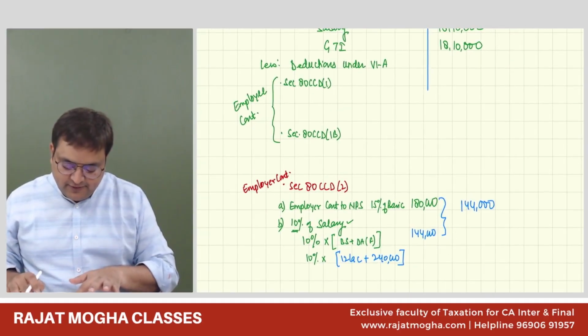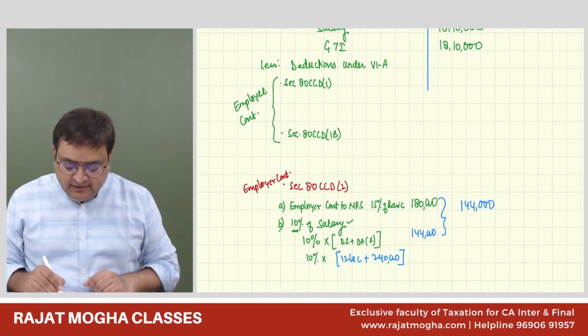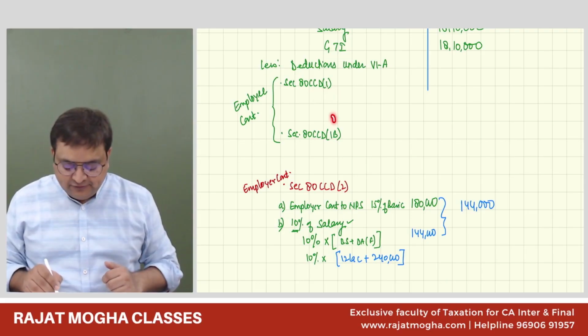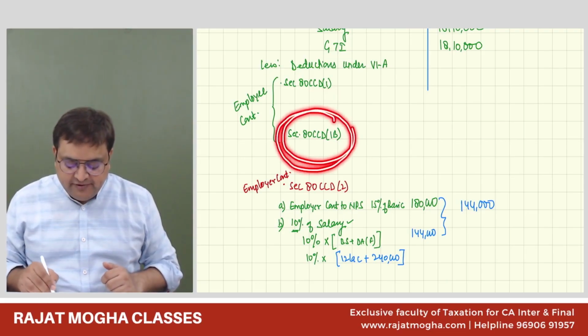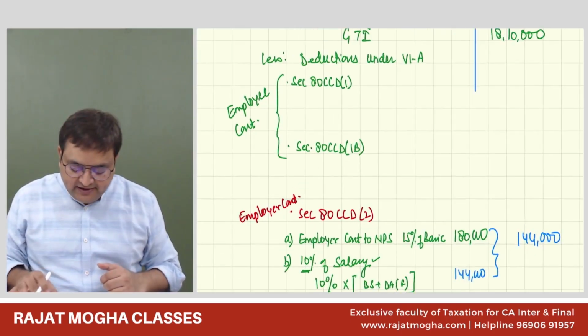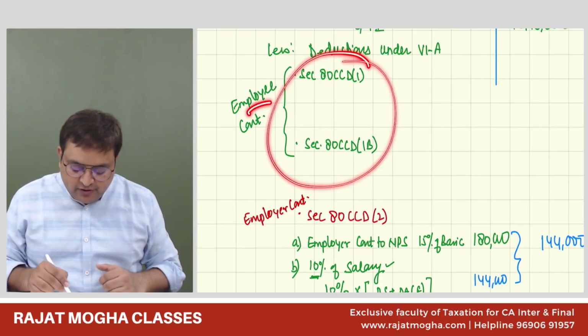Okay. Now, 80CCD(2) is 1,44,000. For 80CCD(1) and 80CCD(1B), I always recommend students first calculate 80CCD(1B) because it is easy to calculate, and you will not make mistakes by this method. So let us calculate 80CCD(1B). See, these two are employee contribution.